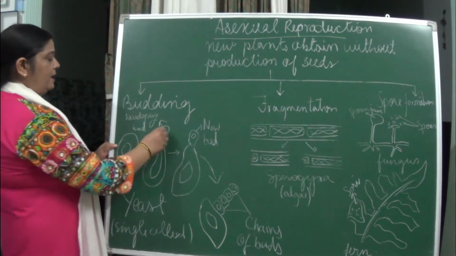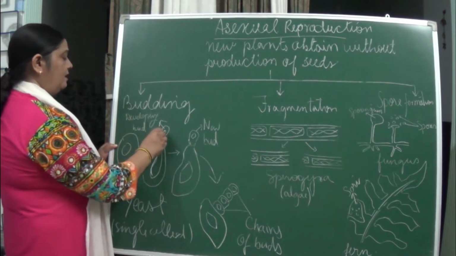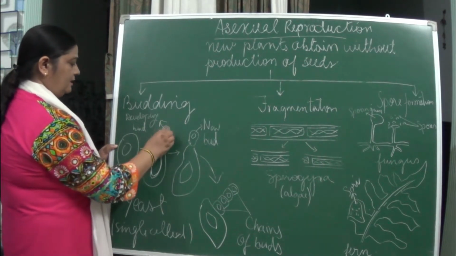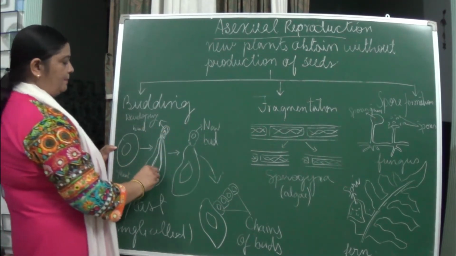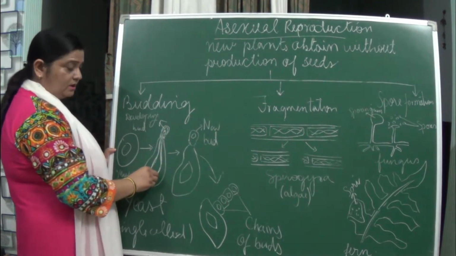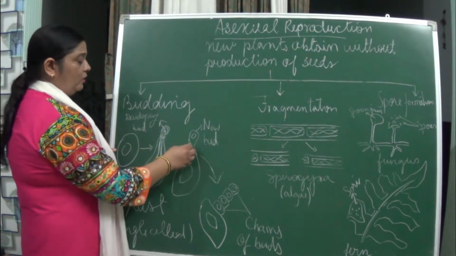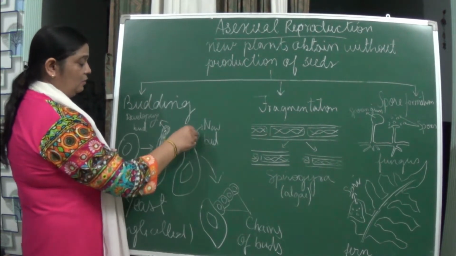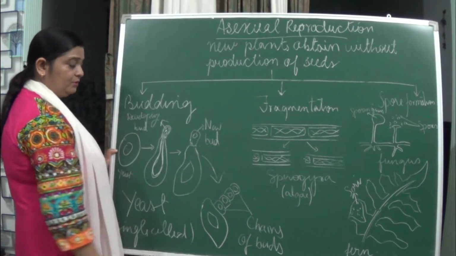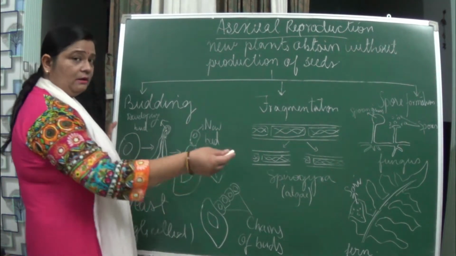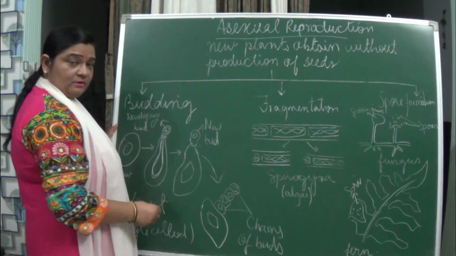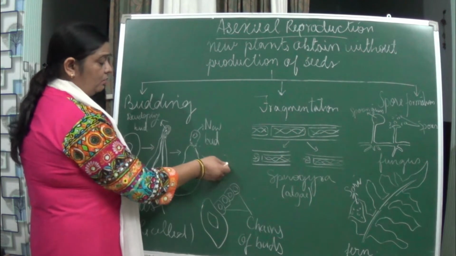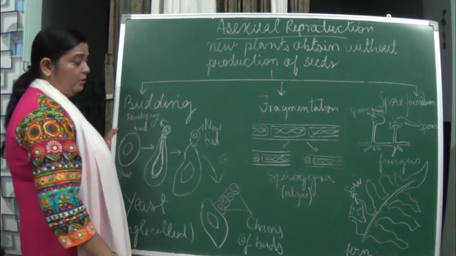Naturally, this nucleus will divide. You will see first a protrusion comes. After this protrusion comes, the nucleus elongates. After elongating, there is a constriction, and you can see that of the two nuclei, one goes up and one comes down. Afterwards it detaches from the parent plant, falls down, and a new yeast is formed.